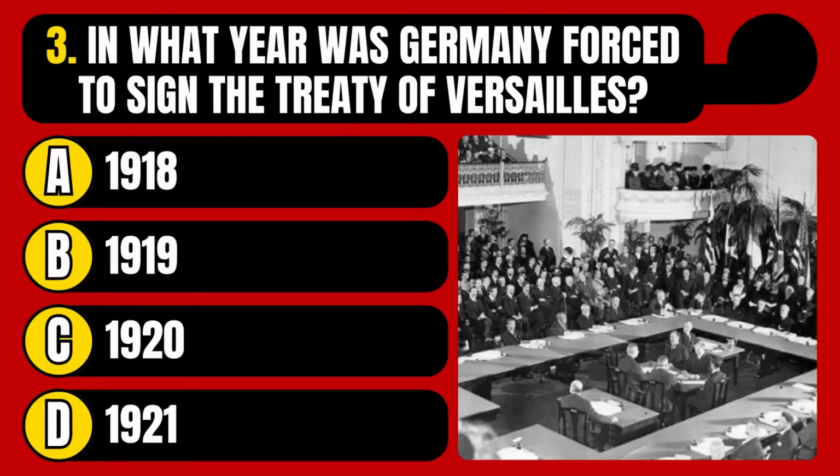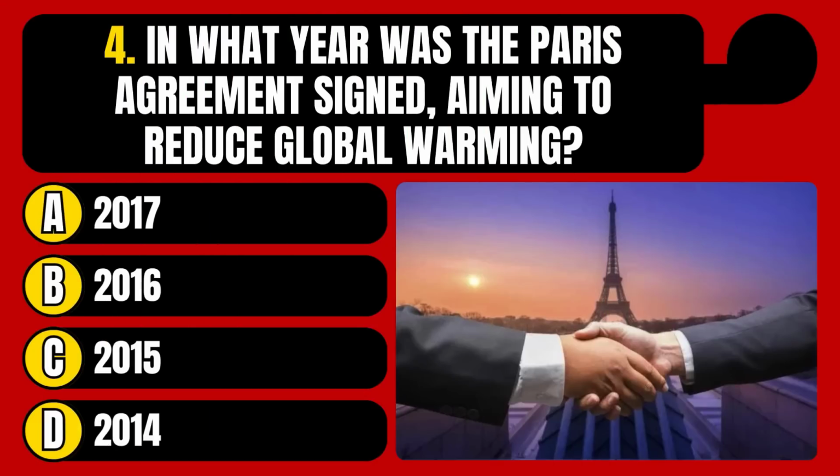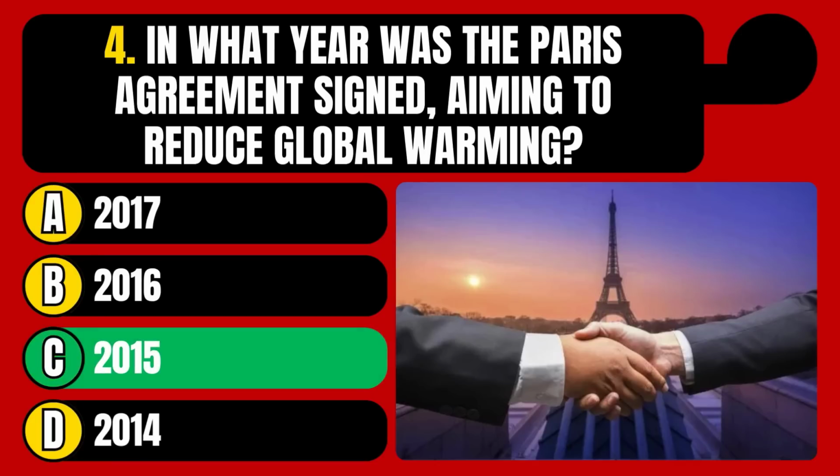In what year was Germany forced to sign the Treaty of Versailles? 1918, 1919, 1920, or 1921? The correct answer is option B, 1919. In what year was the Paris Agreement signed, aiming to reduce global warming? 2017, 2016, 2015, or 2014? The correct answer is option C, 2015.